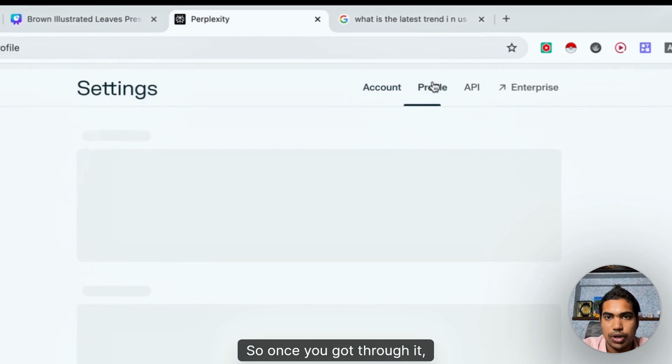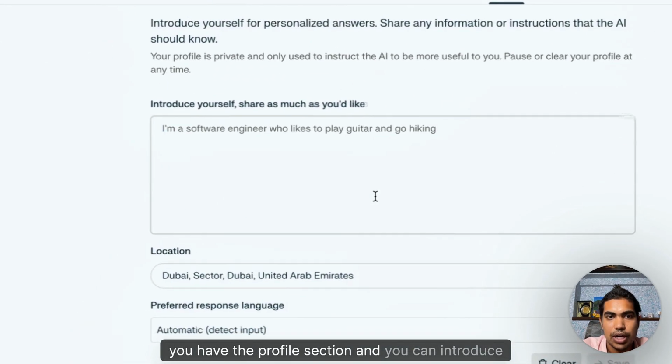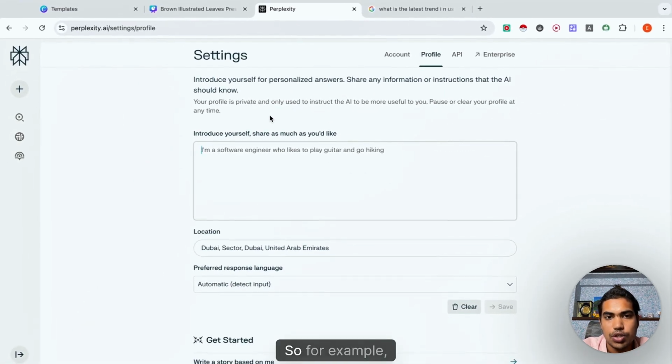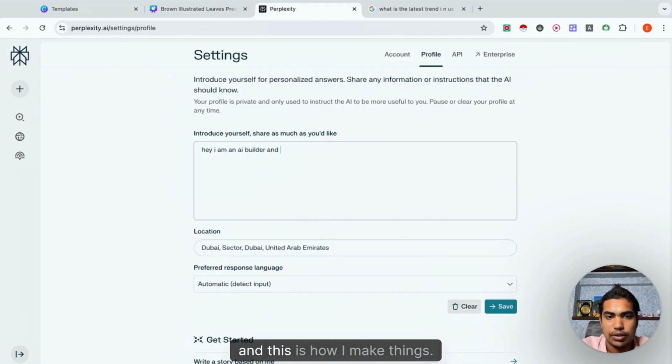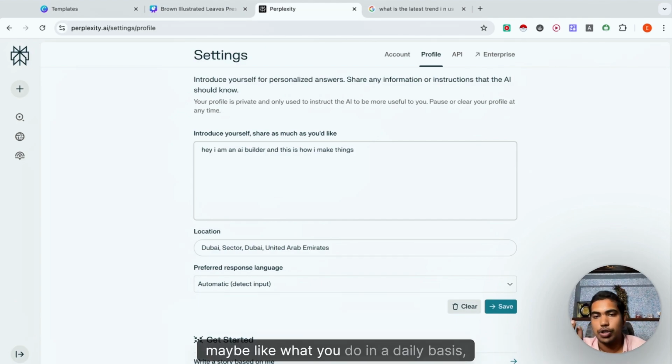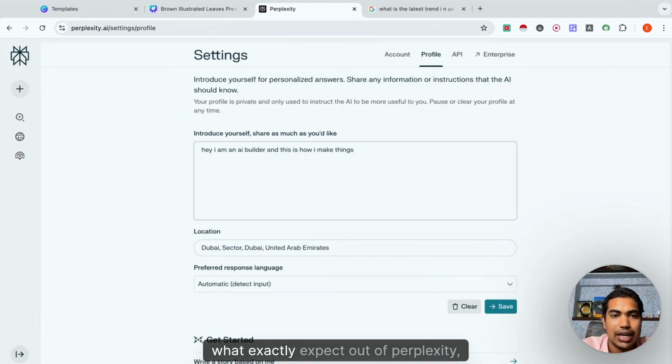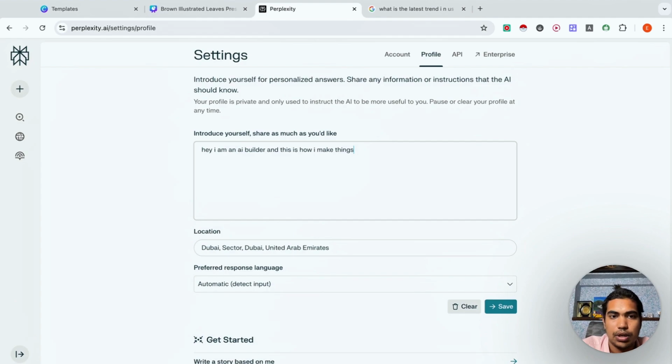Once you get through it, you have the profile section, and you can introduce your profile. For example, you can say in the profile, hey, I am an AI engineer, AI builder, and this is how I make things. You can give all of your processes in the prompt, maybe what you do on a daily basis, what exactly you expect out of Perplexity.